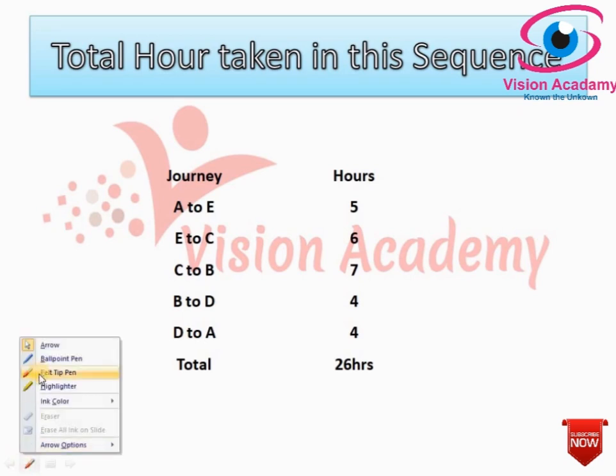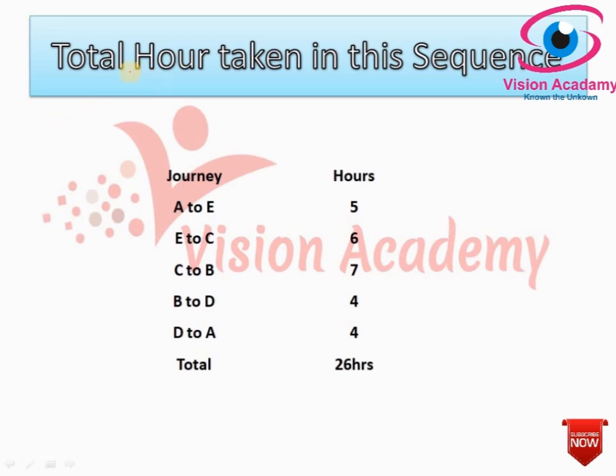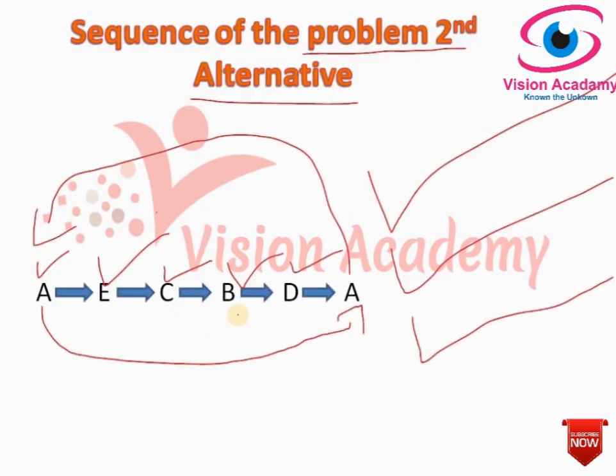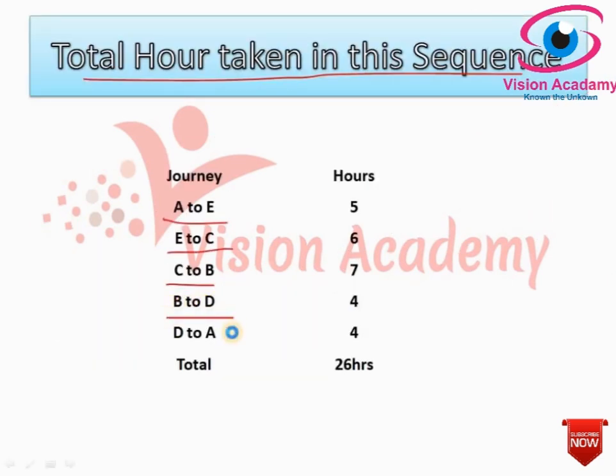Now finally check the total hours taken by a salesman to travel from a particular destination and cover all the cities in the given example. Look at here. Here I have taken journeys and hours. So the journey would be A to E, and next E to C, and next C to B, and B to D. Finally D to A. I have decoded the total journey from where to where.